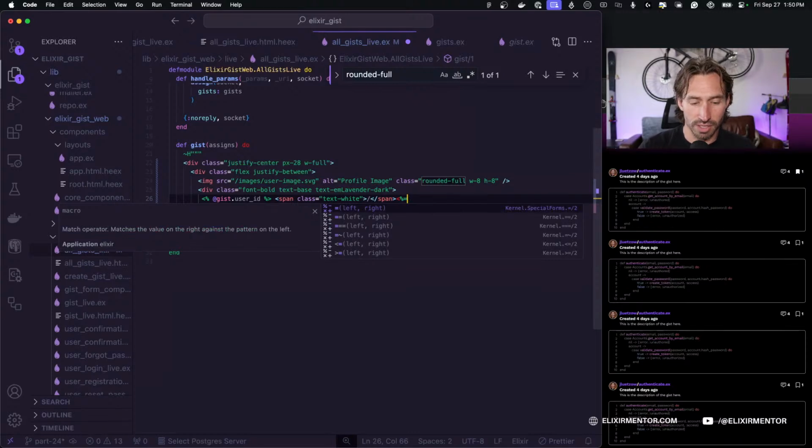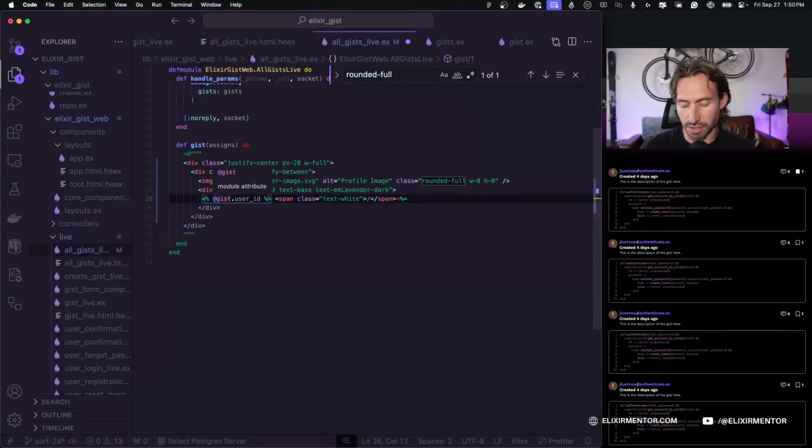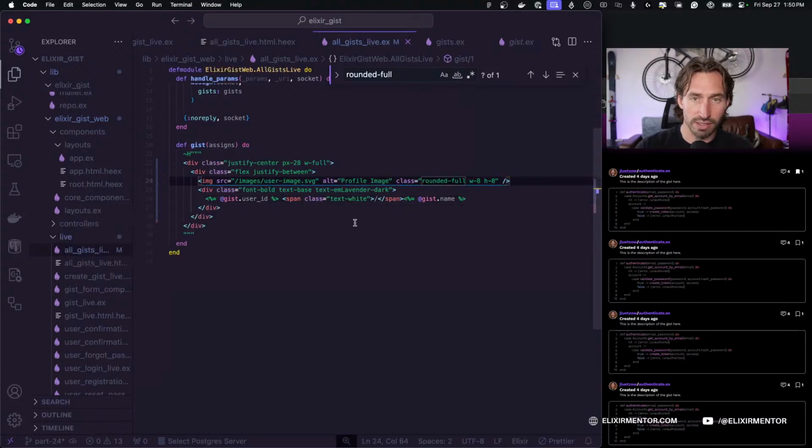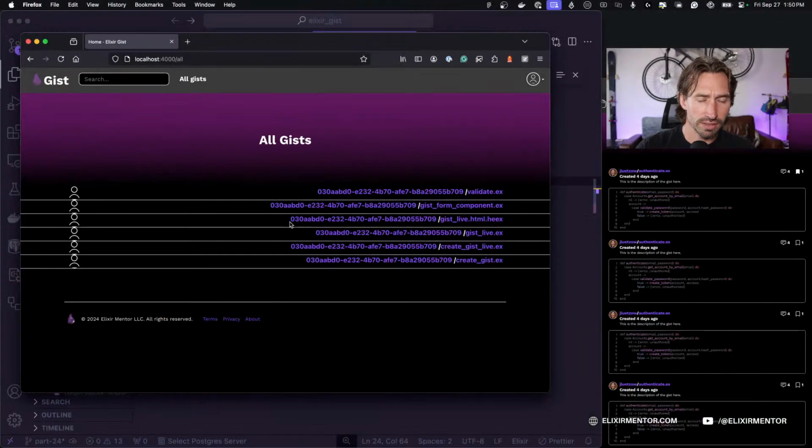I forgot the equal sign here. I forget what this syntax is called, but it allows us to write Elixir in our HEEx file. So @gist, and then we can just call our name and then close off that tag. And now when we save it, we should see, yeah. So now we see our user ID of who created the gist and the file name. So that's cool. It doesn't look like the design yet, so we'll work on this.